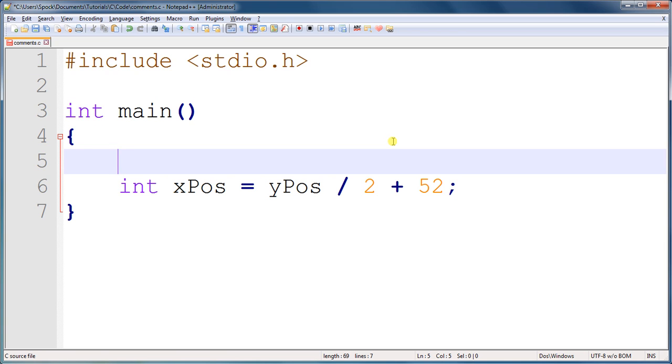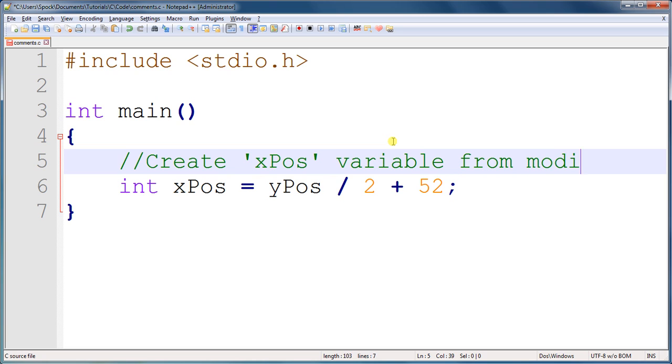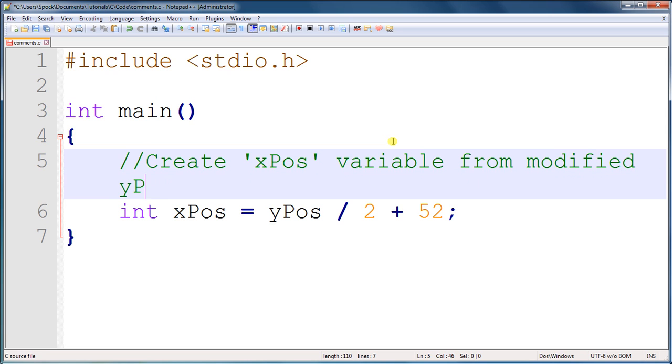So you start a comment by typing 2 slash characters, //. If you're using Notepad++ like I am, you can tell that it changed color to green. And everything on the comment line will be green in Notepad++ to let you know it's a comment. So, create x position variable from modified y position.